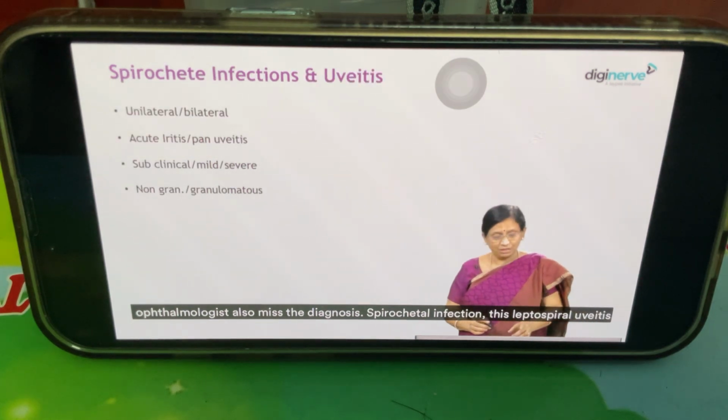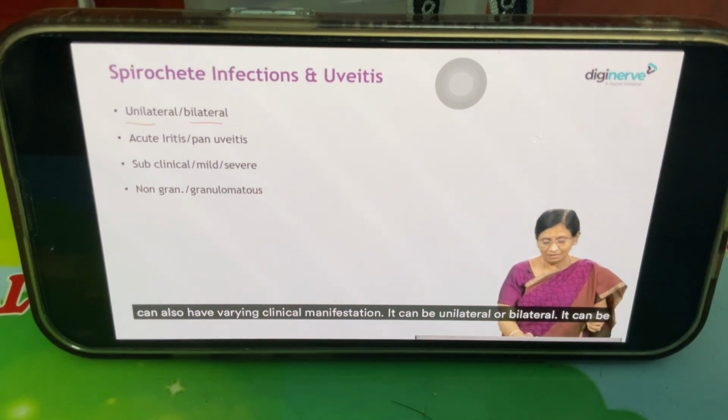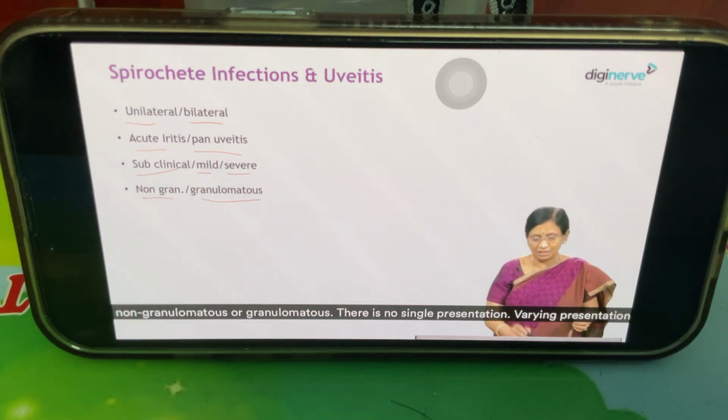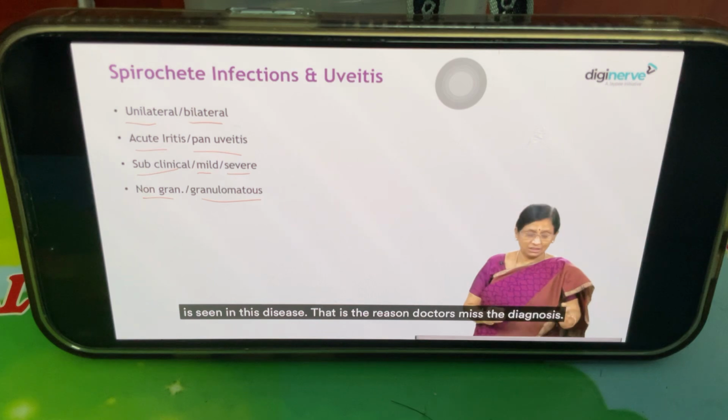Spirochetal infection, this leptospira uveitis, can also have varying clinical manifestations. It can be unilateral or bilateral. It can be acute uveitis or panuveitis. It could be subclinical, mild or severe. It could be non-granulomatous or granulomatous. There is no single presentation. Varying presentation is seen in this disease. That is the reason doctors miss the diagnosis.